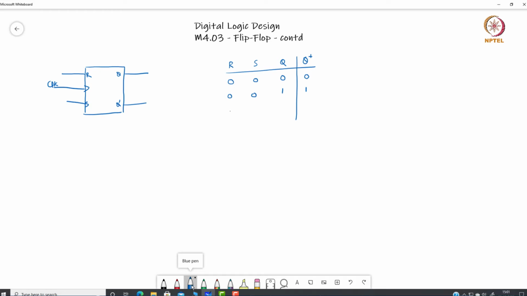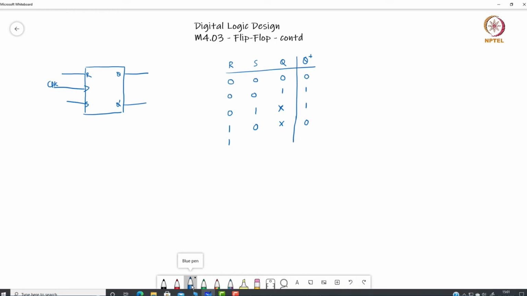However, if R is 0 and S is 1, it does not depend on the previous state, Q plus is always going to be 1. Similarly, if R is 1 and S is 0, it does not depend on the previous state, but the output is always going to be 0.